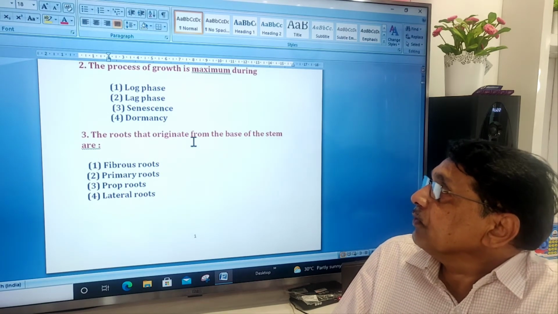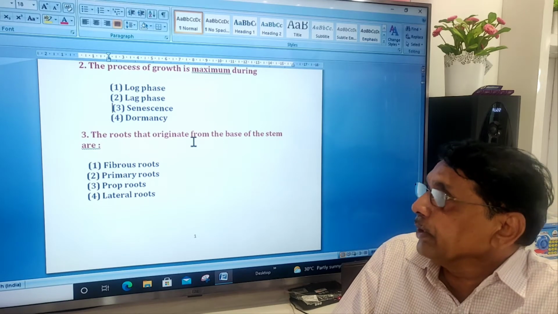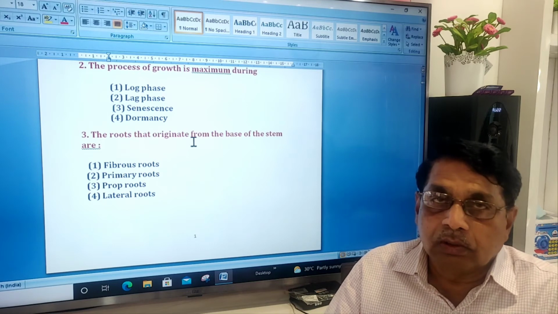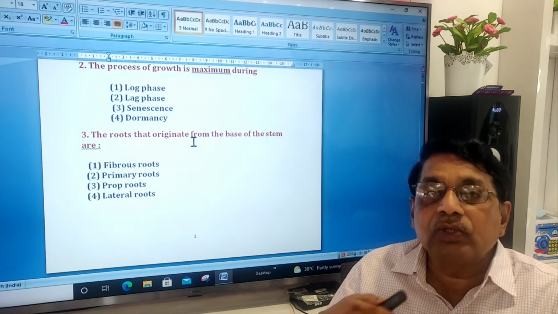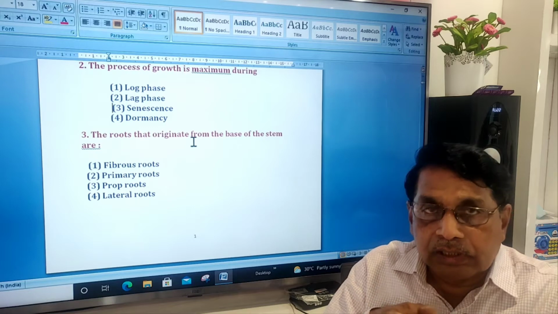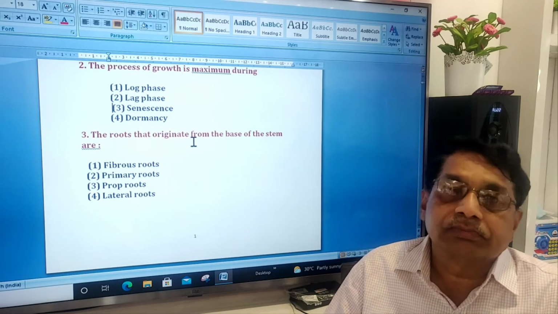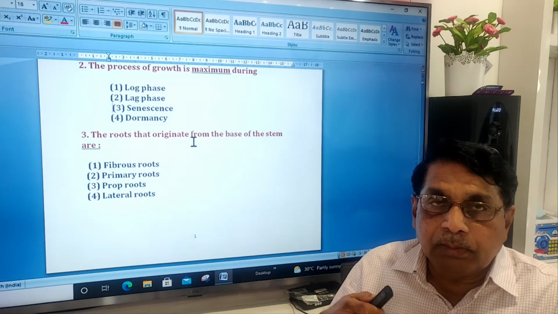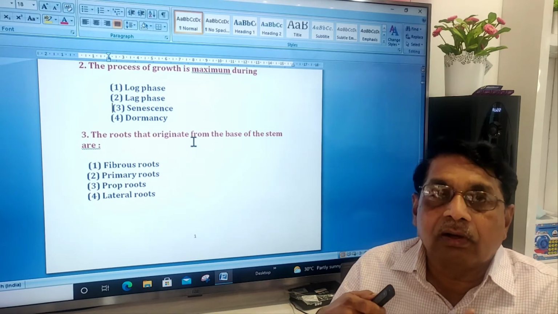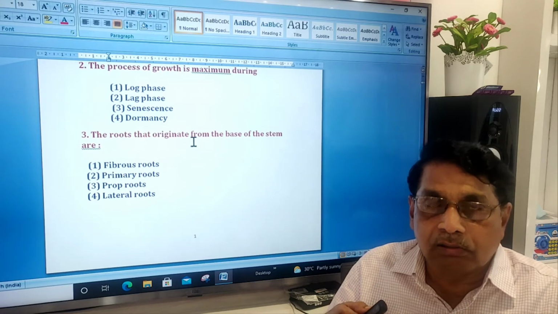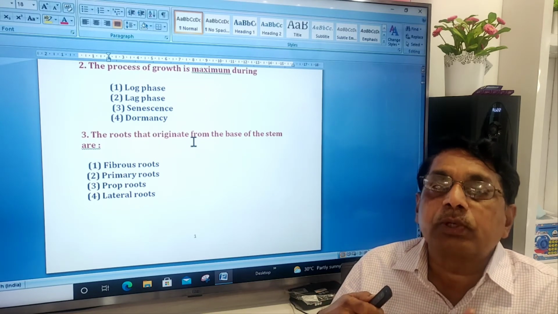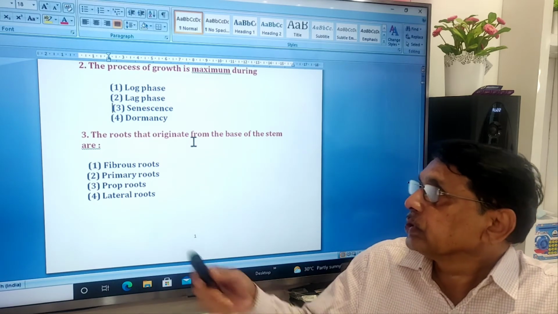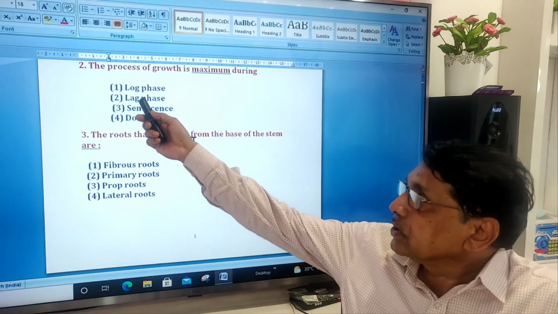Then, the process of growth is maximum during. There will be 4 phases in the growth. Lag phase, log phase, the stationary phase, death phase. The growth will be maximum in log phase. It is also known as exponential phase in microbiology or in cell growth. So the correct answer is third.